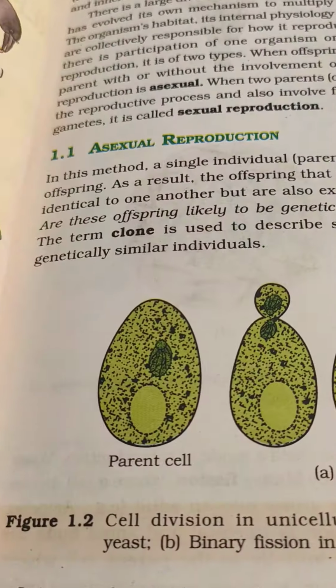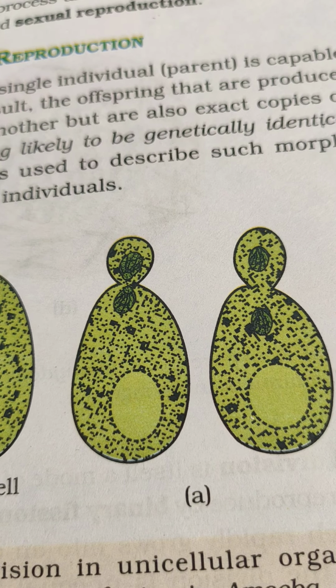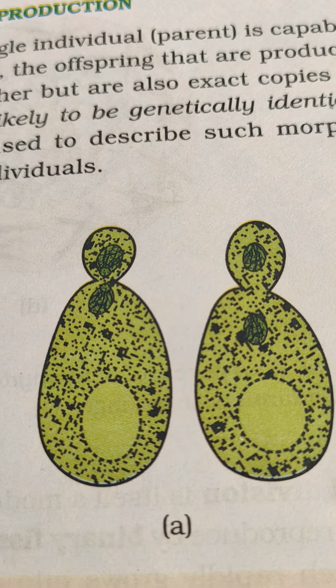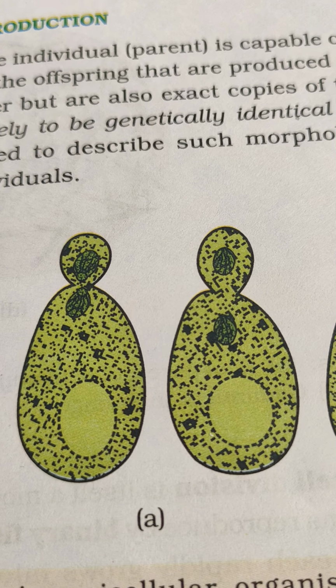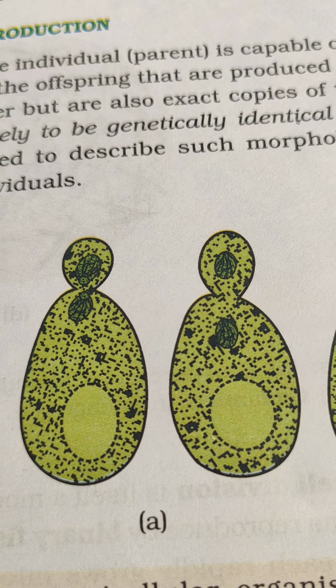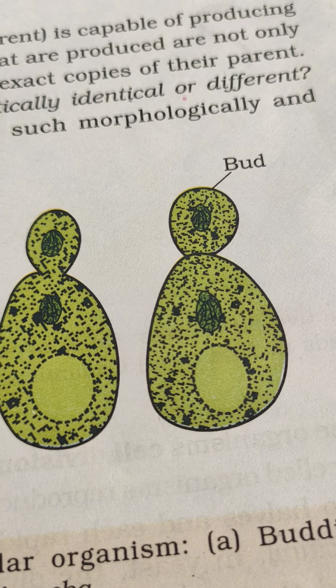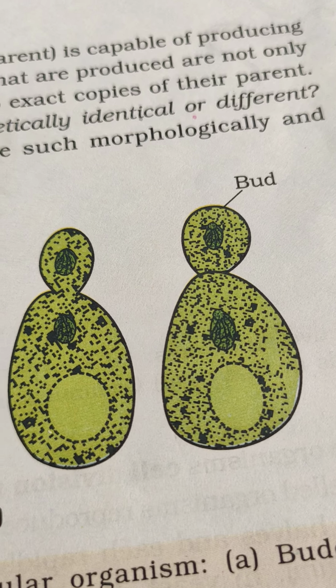Now here we have a figure of a yeast cell which develops an outgrowth. This outgrowth is called a bud. When this bud matures, at first the nucleus of the parent cell divides, which is called karyokinesis, followed by cytokinesis and then wall formation. Now this bud will detach from the parent cell and it can grow independently on its own.